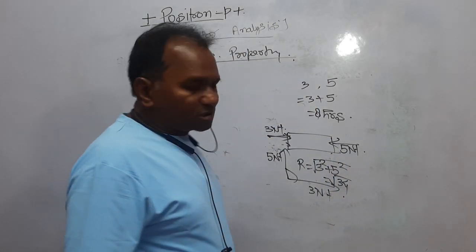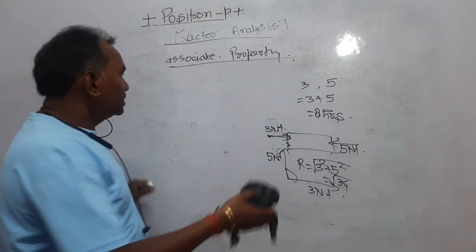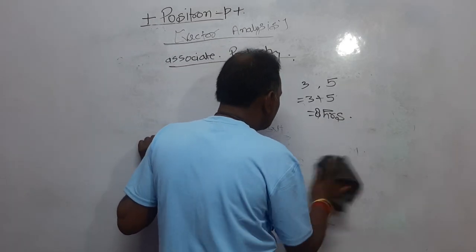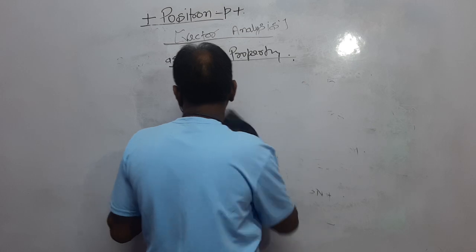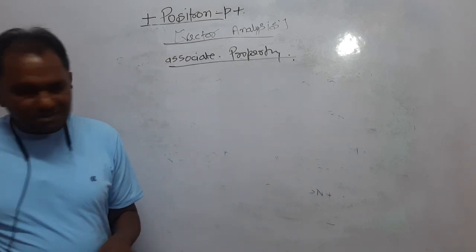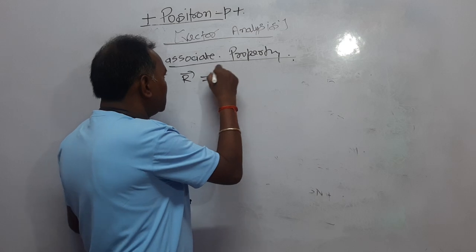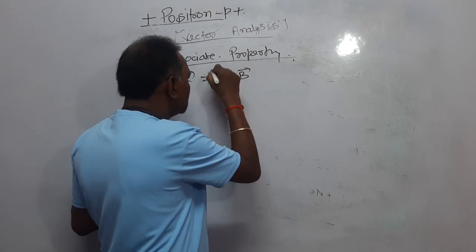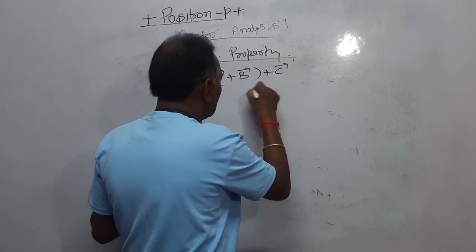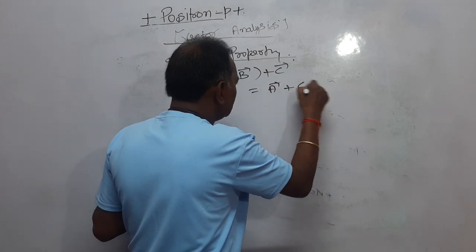Now, what is the associative property? Dear student, the associative property says vector R is equal to (A plus B) plus C or A plus (B plus C).